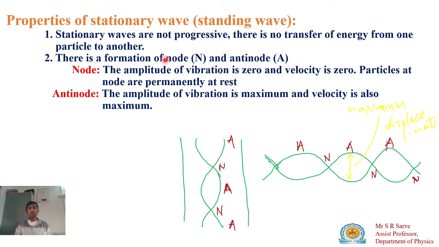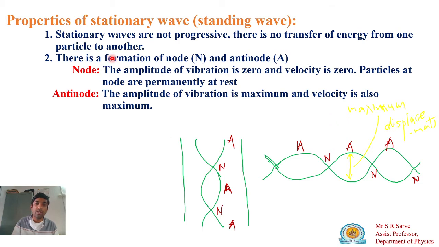Then this is also very much important, the second characteristic. In stationary wave there is a formation of nodes and antinodes. So here this position is known as your antinode, this position is node, this is your antinode, this is your node. What you learn by observing this diagram is that the antinode has the maximum amplitude. And what is the amplitude at the node? Node has no amplitude, so amplitude is 0. The particles at the antinode vibrate with maximum velocity, and particles at the node are permanently at rest, meaning their velocity is 0.